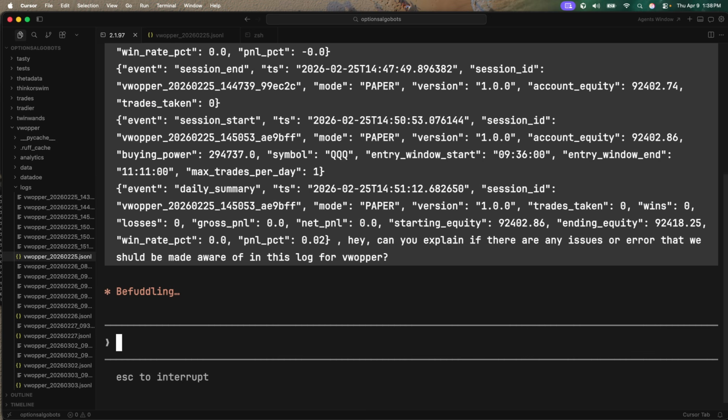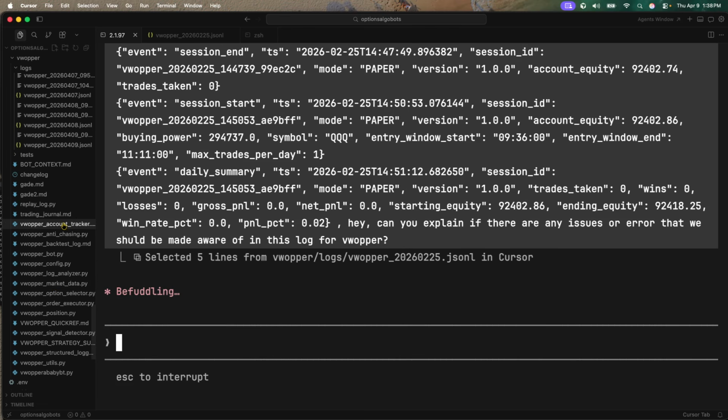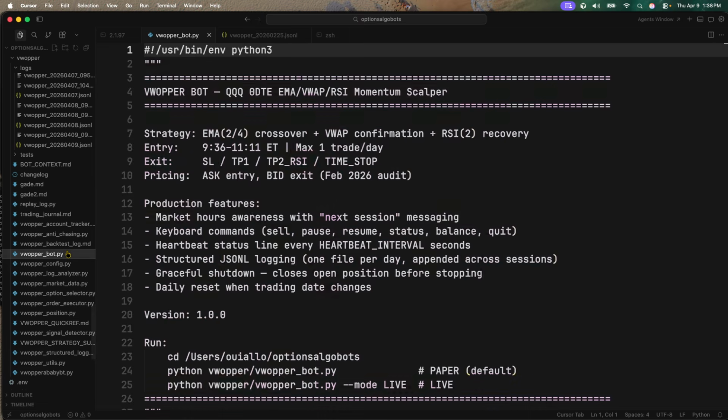VWhopper is one of our algo trading bots that we have, and I made a couple of videos on VWhopper. It's a bot that trades EMA, VWAP, and RSI. This is a momentum scalper bot.